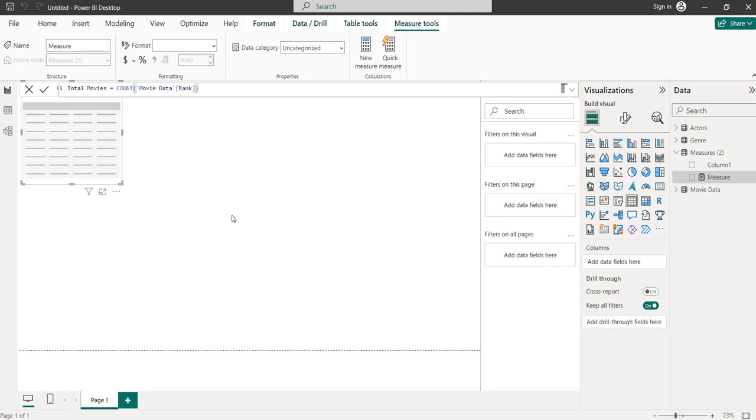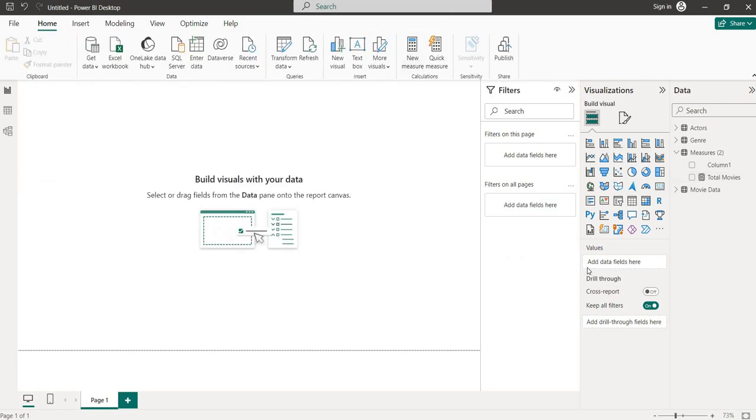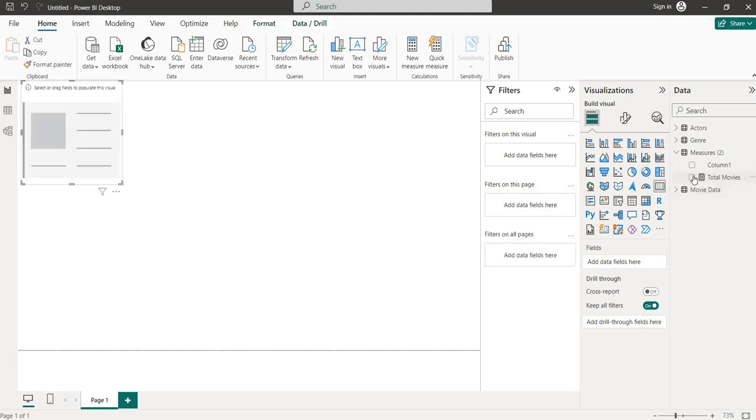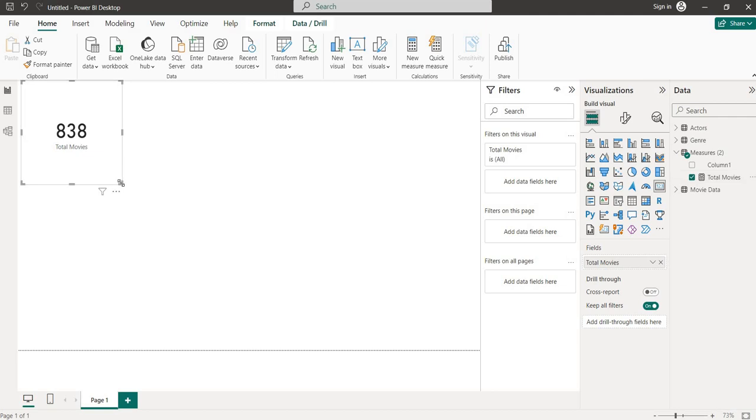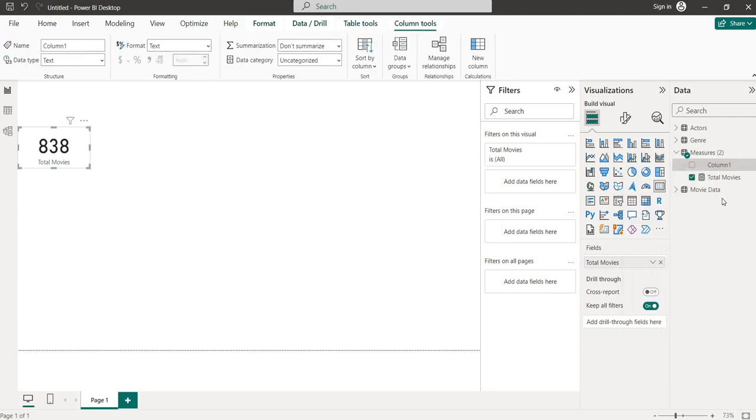We have to take the unique value for counting to get the actual number of movies on which we are doing the analysis. So we are taking movie data rank, because that is a unique value. So now let me delete this. If I select a card and see this total movies, how many movies do we have? We have 838 movies. Good. We have 838 movies. Okay, now I will delete this column.